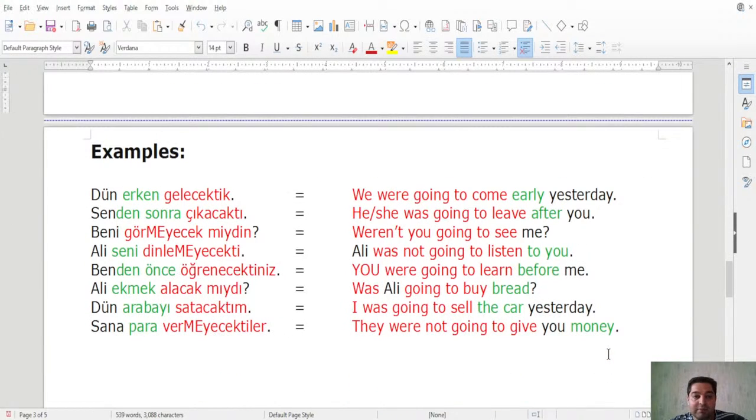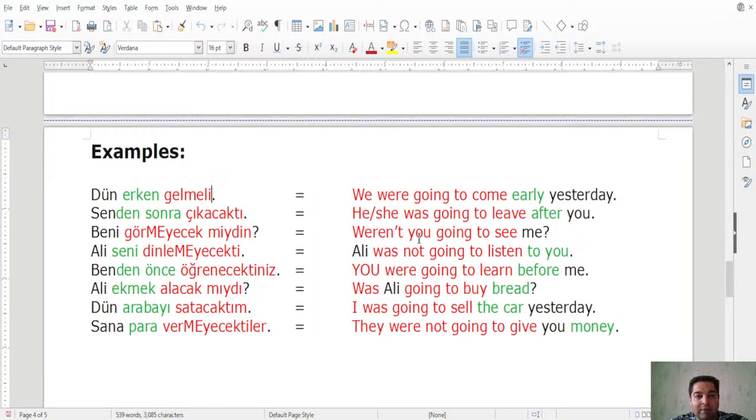Now let's go to these examples. That's what I just mentioned. These are the examples from our last class, where we covered the past future tense. Let's now make them the past tense of the necessitative mood. Let's change them live together. So, dün erken gelecektik. We already have this verb gel, right? We have to delete everything else. So gelecektik, we were going to come early. We want to express that we had to come early yesterday. So let's make it we had to come early yesterday. Dün erken, this part should change, right?